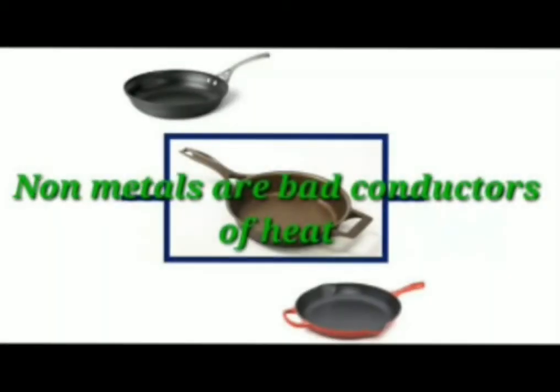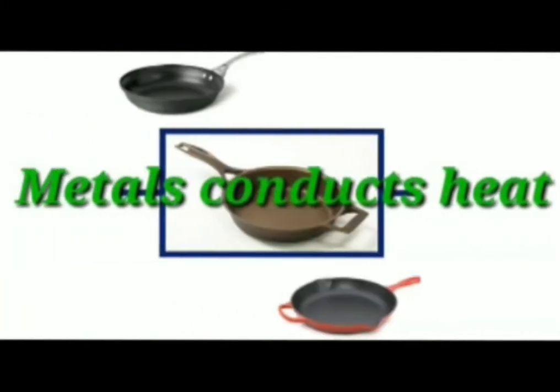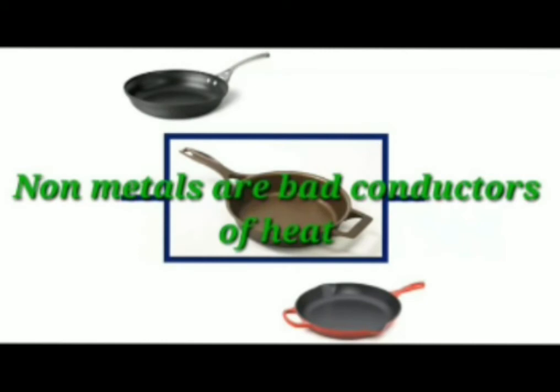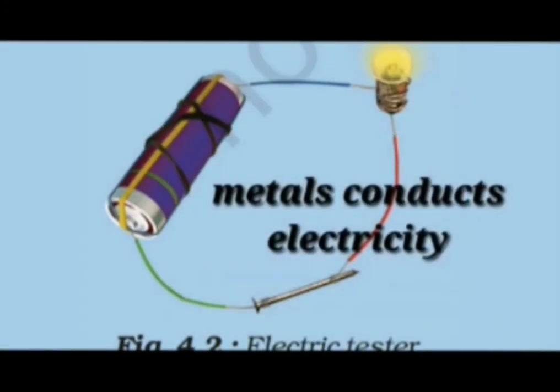The non-metals are bad conductors of heat. So from this we can understand that metals are good conductors of heat and the non-metals are bad conductors of heat.